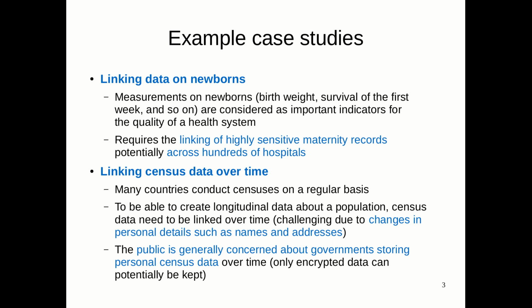And that requires basically that we have to keep, potentially, personal details such as names and addresses, and of course the challenge is then also that data such as addresses and names are changing. The public is generally concerned about what information the government is storing about them, and therefore it would be ideal if you can store only encrypted or encoded data, such that the data of the people is secure.